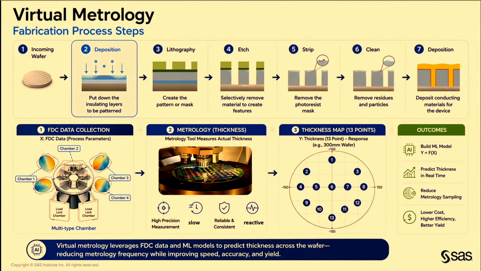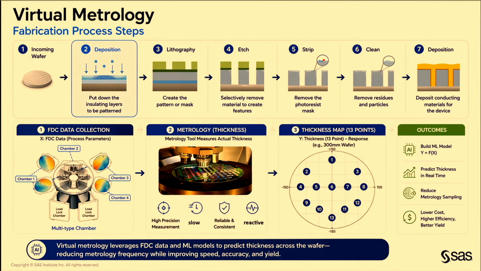So let's see this in action in our actual use case. So this is what we did. This is a fabrication process that we worked with. As the wafer comes, it goes through deposition, then it goes through lithography, it gets patterned, and then when it goes to the etching process tool, that etching process tool has 4 different chambers. We collect all that sensor information, then that's stripped, cleaned, and deposition is done after the fact. But after that etching process, we have a metrology step where we measure all the thicknesses on 13 different locations on a 300 millimeter wafer.